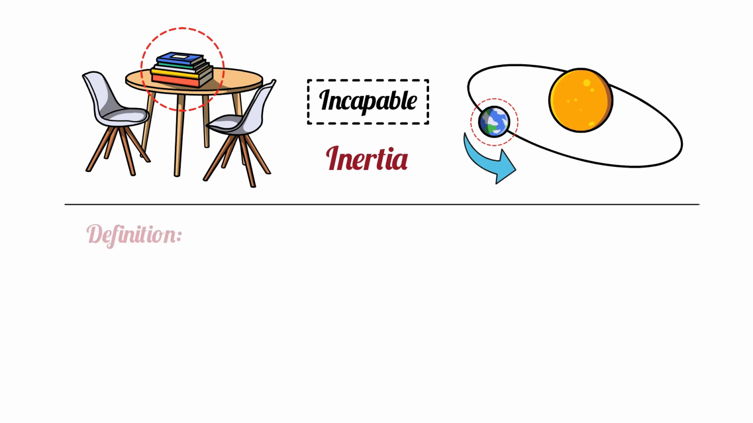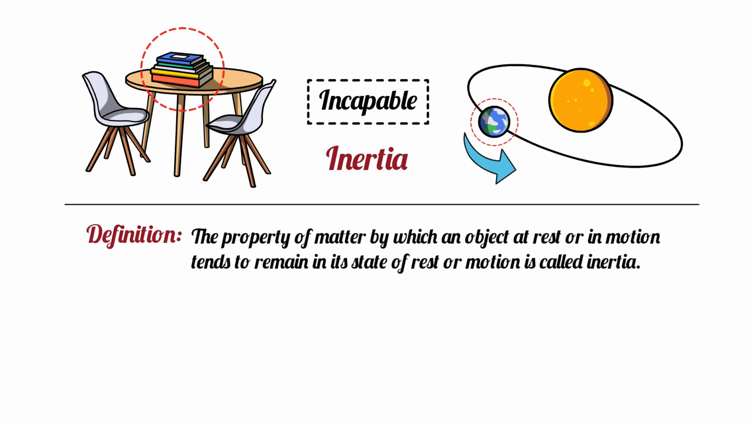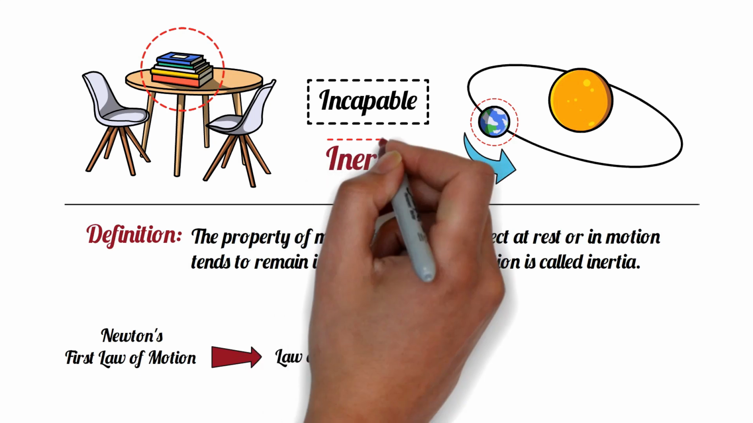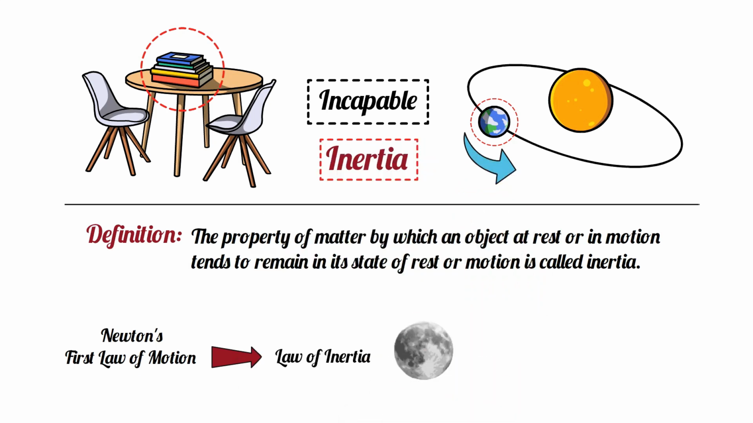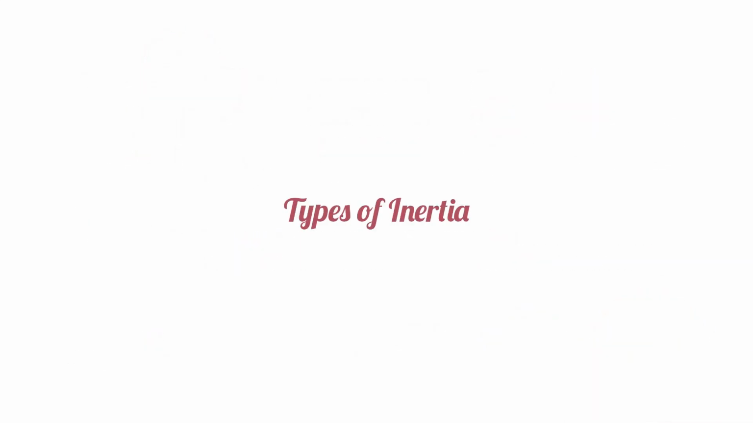In another way, we can say that the property of matter, by which an object at rest or in motion tends to remain in its state of rest or motion, is called inertia. This is why Newton's first law of motion is also called the law of inertia. The inertia of an object is related to the mass of the object. The greater the mass, the greater its inertia. Types of inertia.